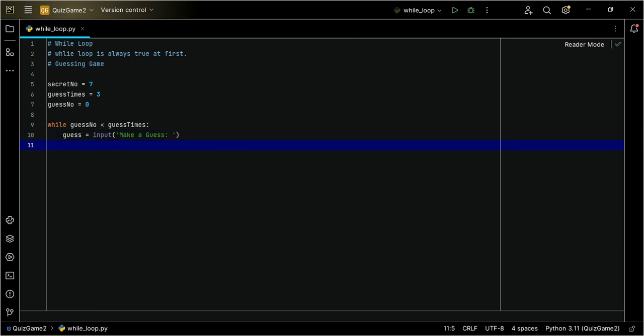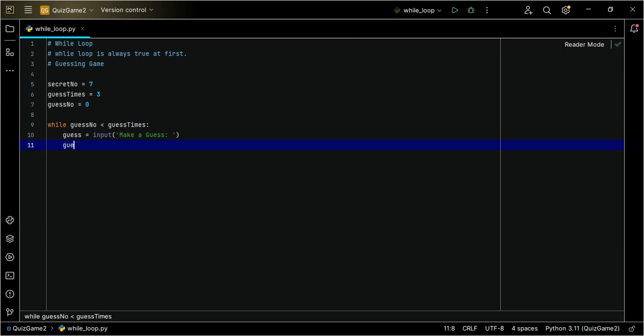Then we continue. Now we need something to keep track of the guessing. That is, when you make the guess the first time, the second time, it then lets us know that okay, it has already reached the third time. Because here the guess number will always be lesser than the guess time. So what we need to do is create a kind of increment for guess number.